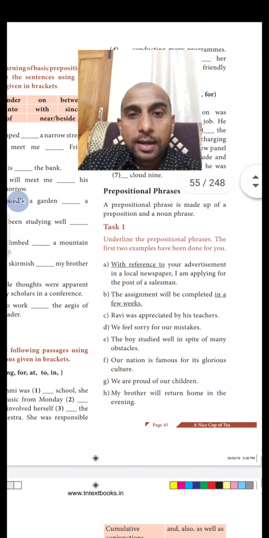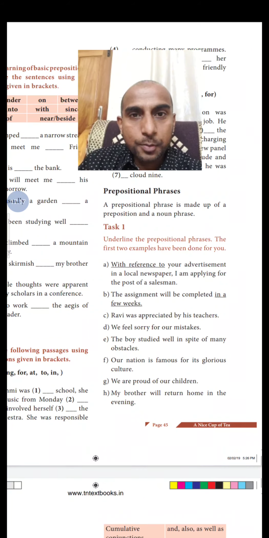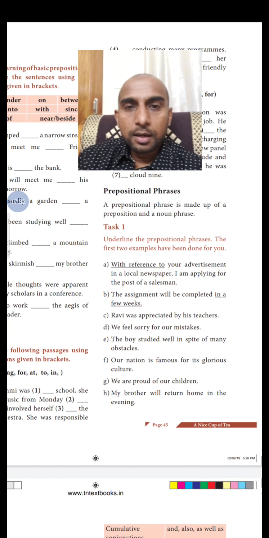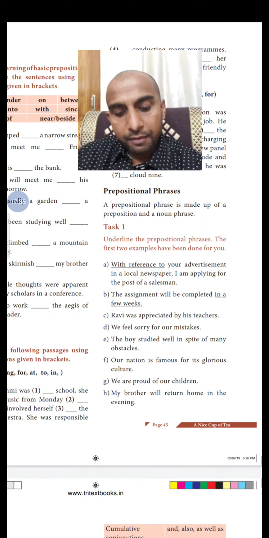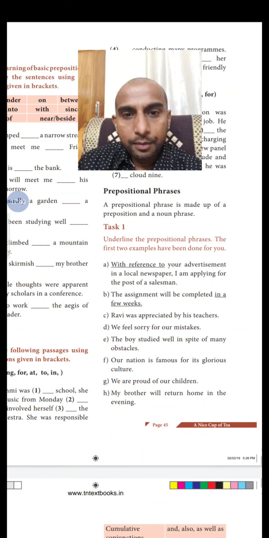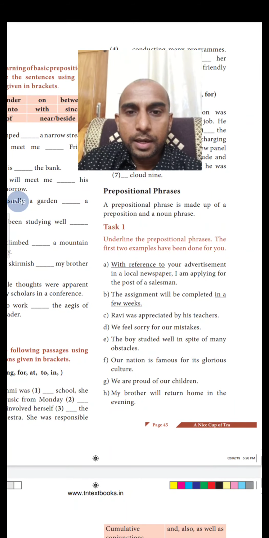The second one, the assignment will be completed in a few weeks. In is a preposition, a few weeks is a noun phrase. So preposition plus noun phrase is a prepositional phrase. Now the third one, let me see you underline the correct one. Ravi was appreciated by his teachers. Then D, we feel sorry for our mistakes. You can underline them. E, the boy studied well in spite of many obstacles.